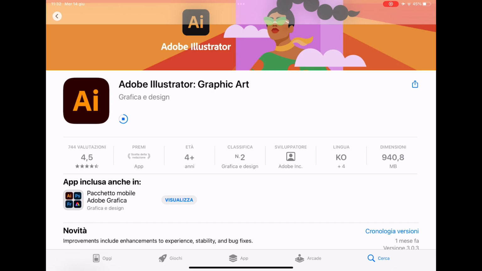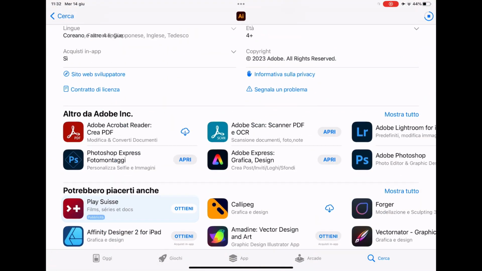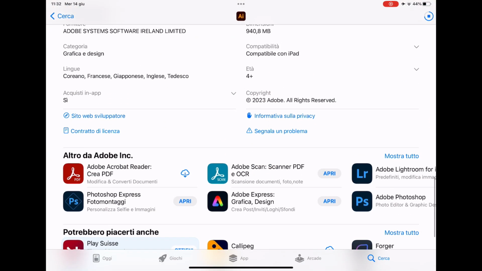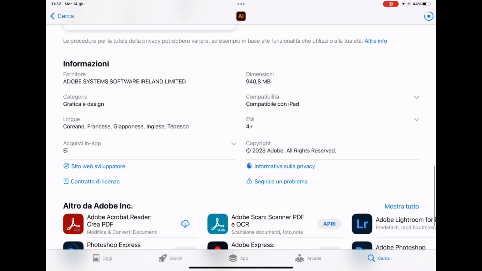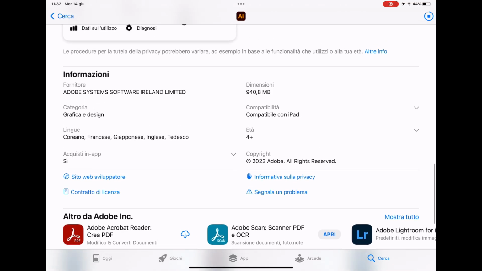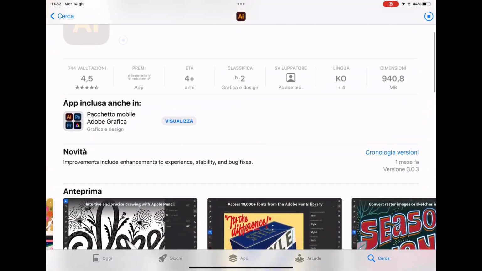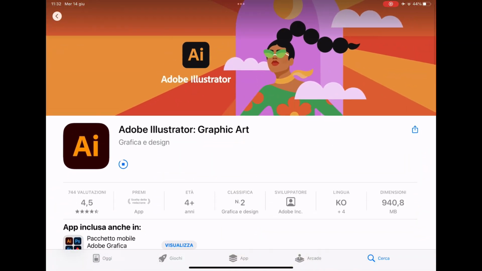You should check that the language is not Korean, because you see here the language options are Korean, French, Japanese, English, and German. But it's pre-installed in Korean, and that's not good for us.